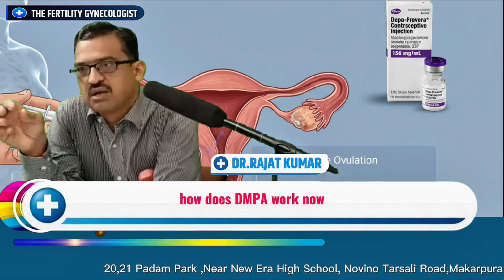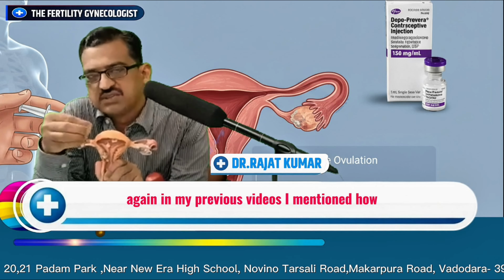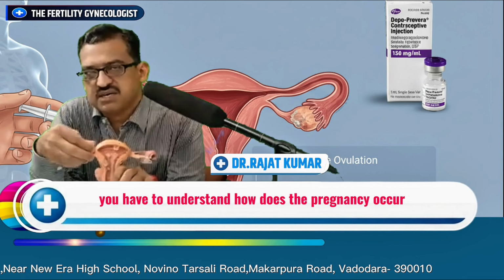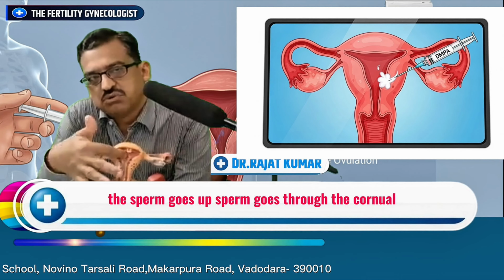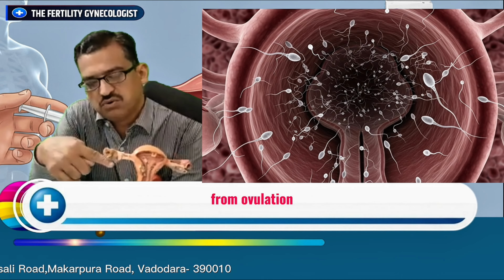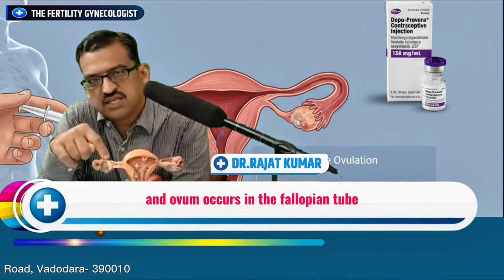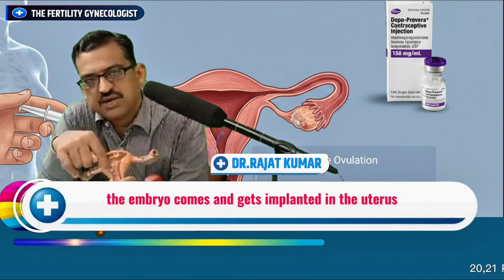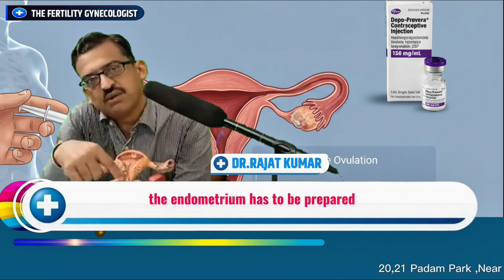How does DMPA work? In my previous videos I mentioned that before understanding the mechanism of DMPA, you have to understand how pregnancy occurs. The semen is deposited in the vagina, the sperm goes up through the cornua to the fallopian tube. After ovulation, the follicle gets picked up by the fallopian tube and fertilization of sperm and ovum occurs in the fallopian tube. From the fallopian tube, the embryo comes and gets implanted in the endometrium of the uterus, and for implantation to occur, the endometrium has to be prepared.